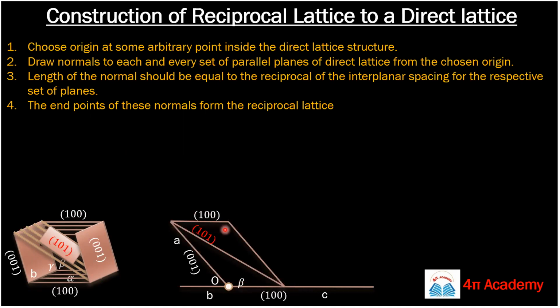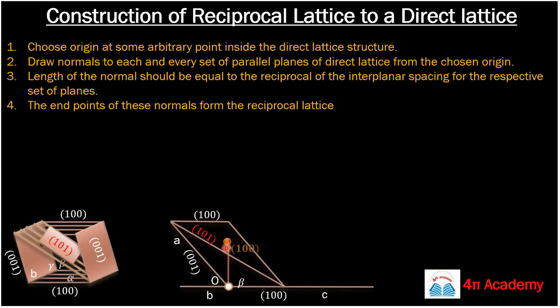Now we will draw a normal to these planes from this arbitrary origin, and the length of this normal should be equal to the reciprocal of the interplanar spacing between these two planes. So if we have two 1, 0, 0 planes, what would be the interplanar spacing between them? d 1, 0, 0.